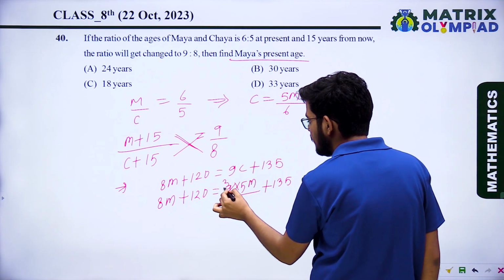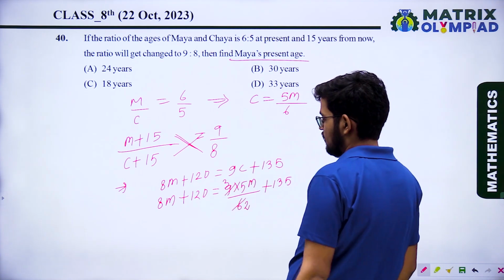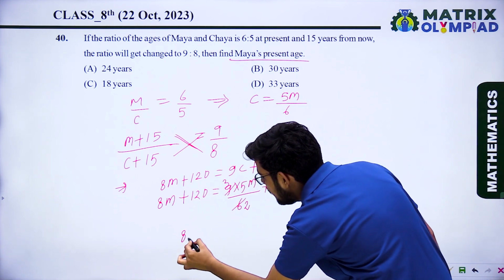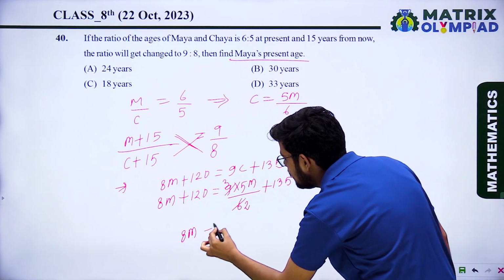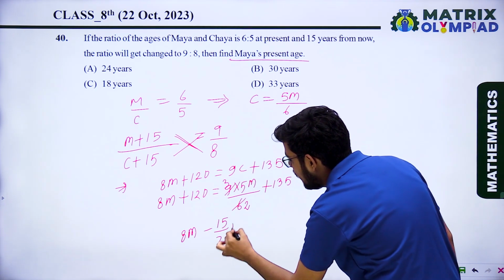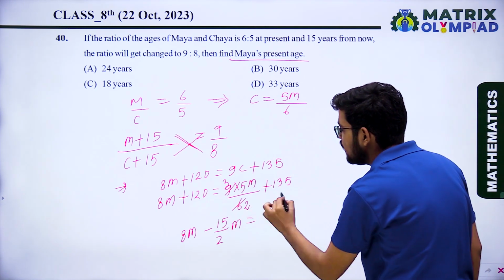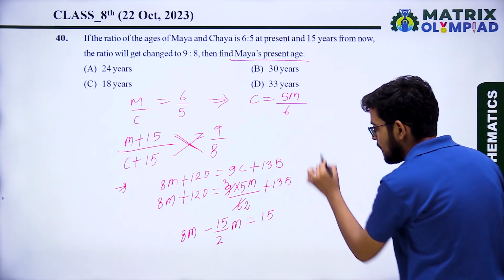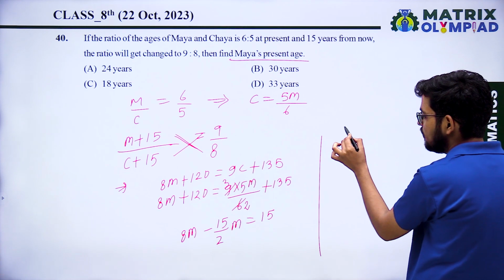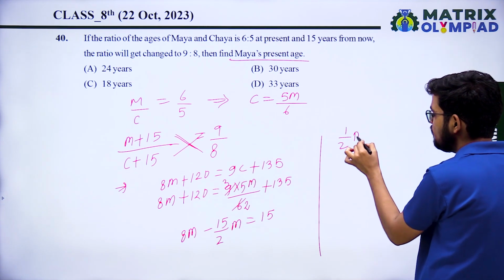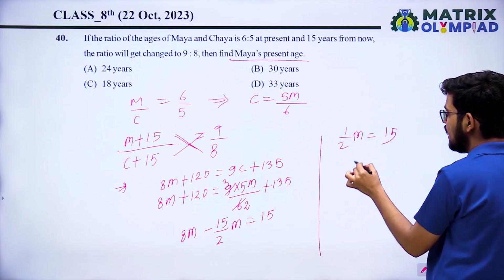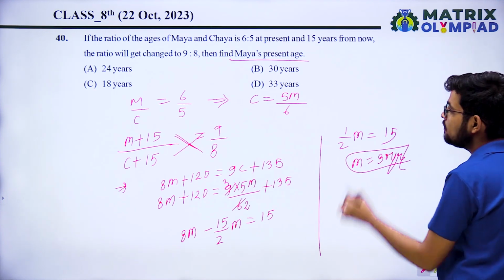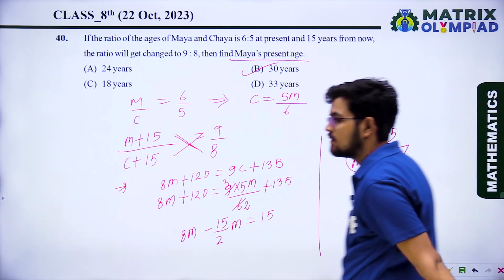When you simplify it, it will be 15 upon 2 m. So 8m, when you send to the left hand side, 15 upon 2 m equal 135 minus 120, that is 15. That will be half of m equal 15, m equal 30 years. So age of Maya is 30 years.